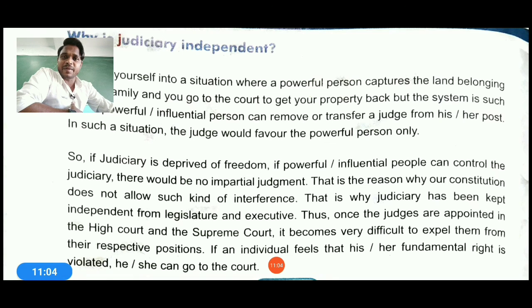Judiciary must be independent, without any kind of fear, without any kind of bribe, without any kind of other pressure. Judiciary must make the decision while observing the case. No favoritism must be conducted there. That is why the judges must be appointed from the High Court and Supreme Court, and it becomes very difficult to expel them from their respective position. So both the judges are coming from different categories.